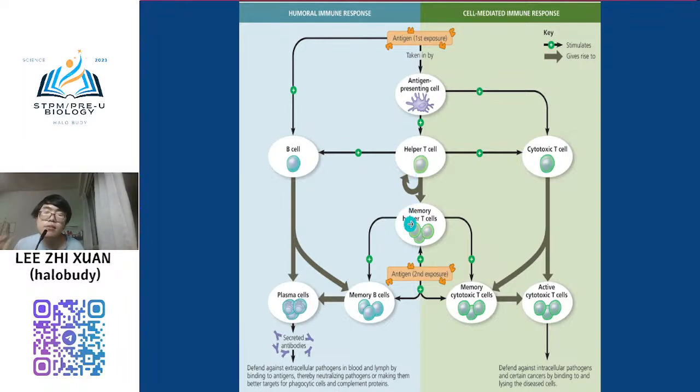But if it is memory, it stays here, just over there. It is like sleeping. It is already activated. The helper T cell is already activated, just that it is sleeping. It goes to the surrounding area. It does not act. It will not provide the signal, provide the chemokine to the B cell and also the cytotoxic T cell. It just stays there.